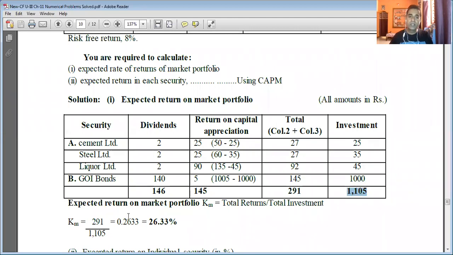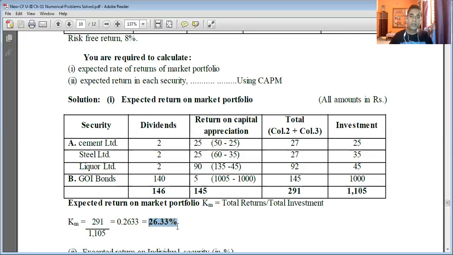So easily you can calculate the return on market portfolio. KM is equal to total returns 291 divided by total investment 1105. So it is a simple formula. KM is equal to 291 divided by 1105, which is equal to 0.2633. If you multiply that by 100, you get the percentage.